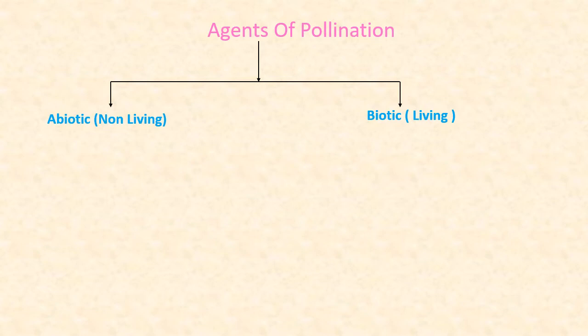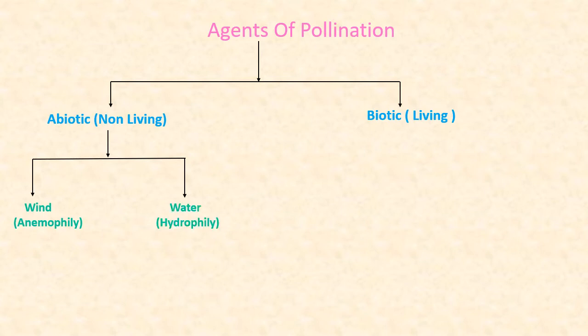Abiotic pollinating agents are non-living things which carry the process of pollination. Abiotic agents are of two types. Pollination carried with the help of wind is called anemophily and the flowers are called anemophilous. The pollination carried with the help of water is called as hydrophily and the flowers are called as hydrophilous flowers.